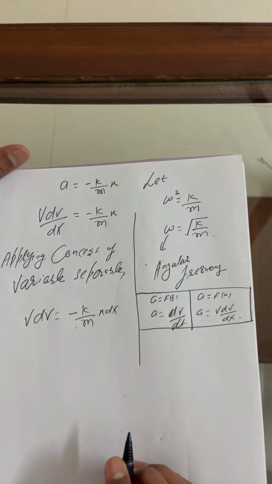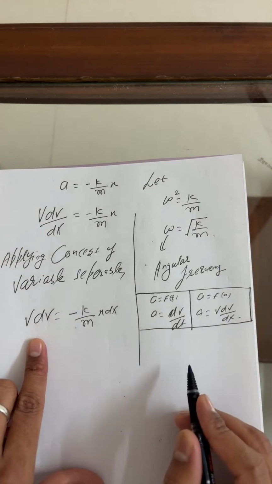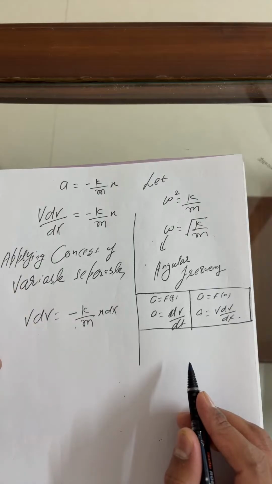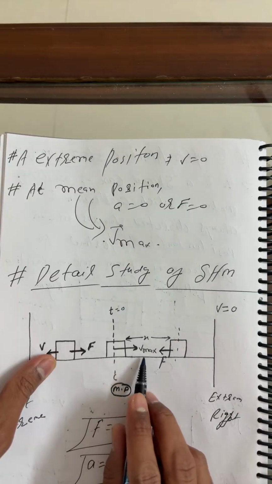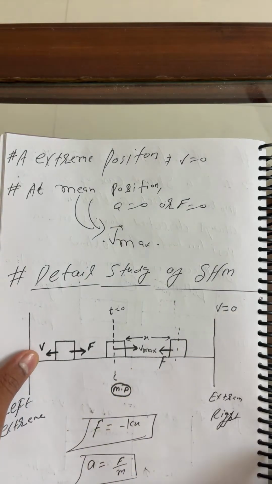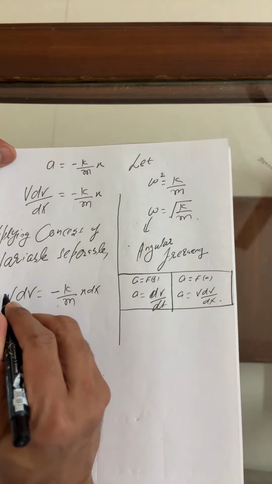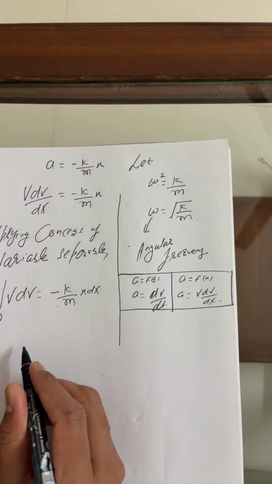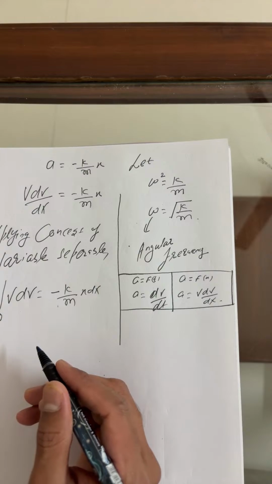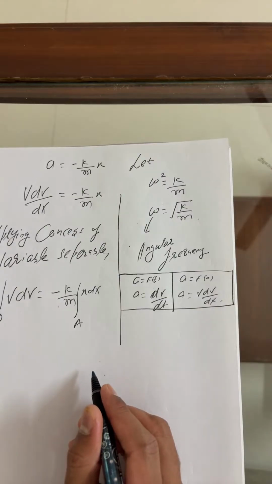Now let us go through this. How can we take the limits? For taking limits, I'll make the diagram again. If time is zero, what is the velocity? At maximum displacement the velocity is zero, and the maximum amplitude of the particle is A.